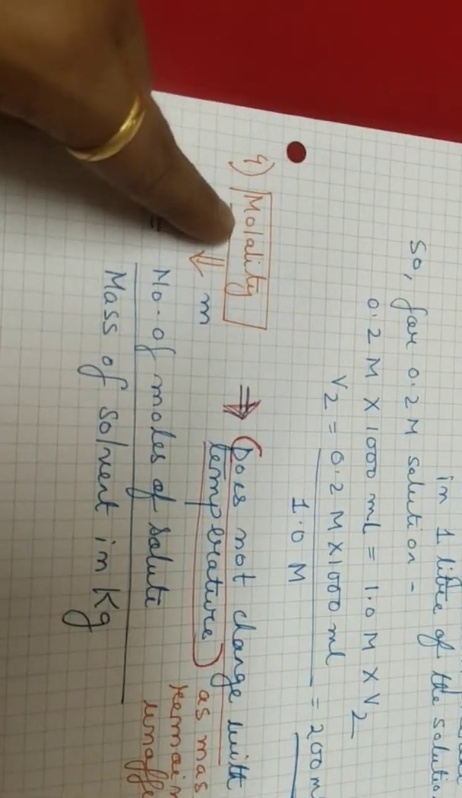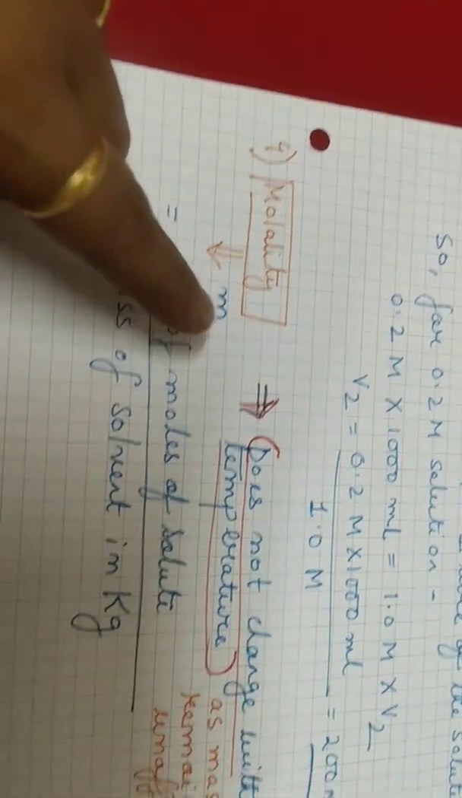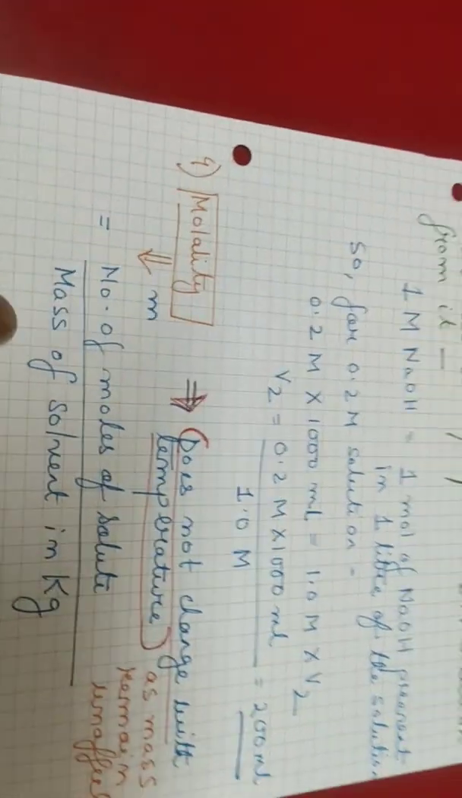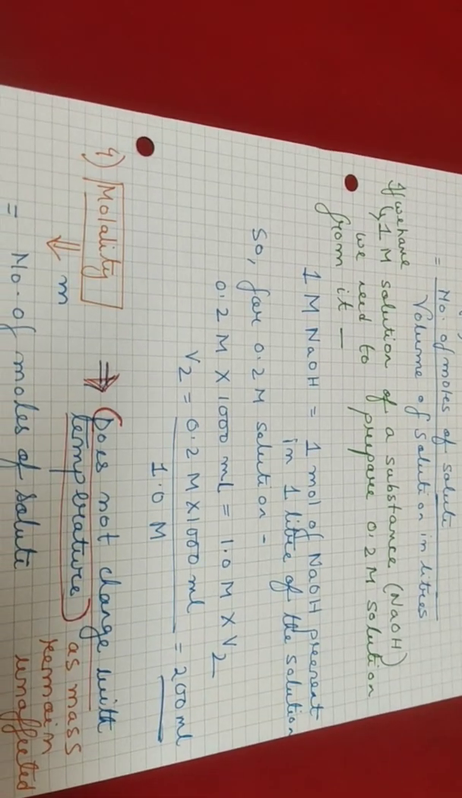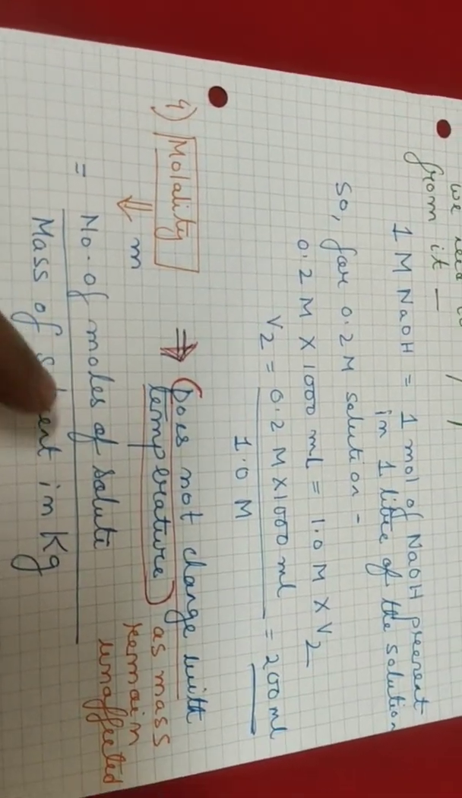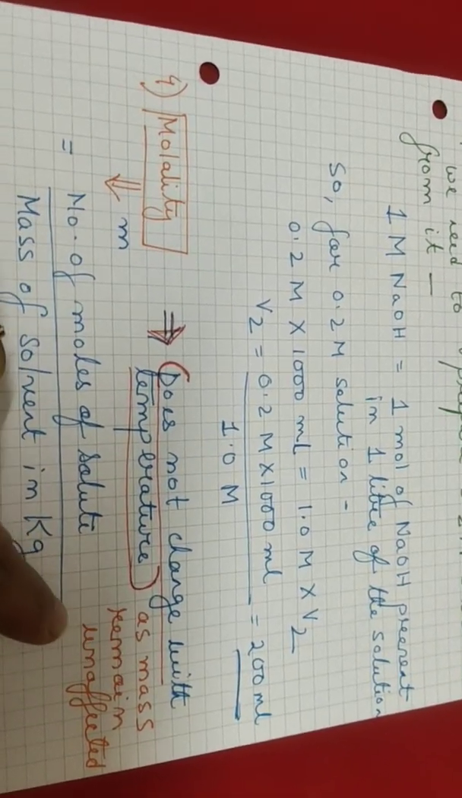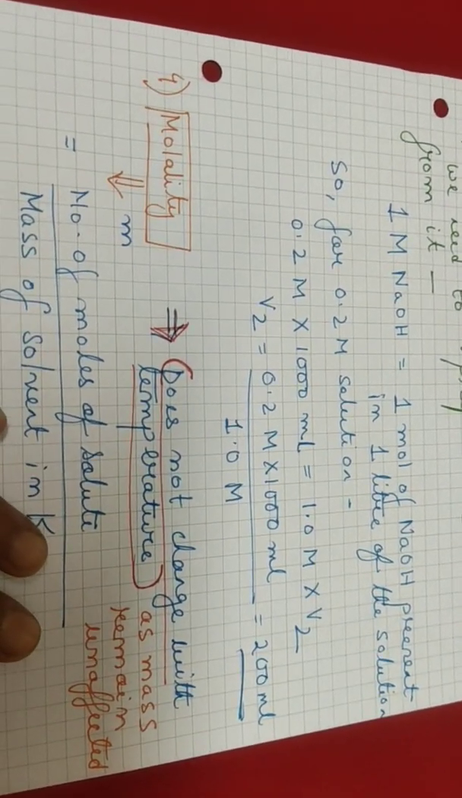Whereas molality, which is denoted by small m, is the number of moles of solute, same as molarity, but the denominator is not the volume of solution in liters, it is the mass of solvent in kg. As mass remains unaffected, it does not change with temperature.